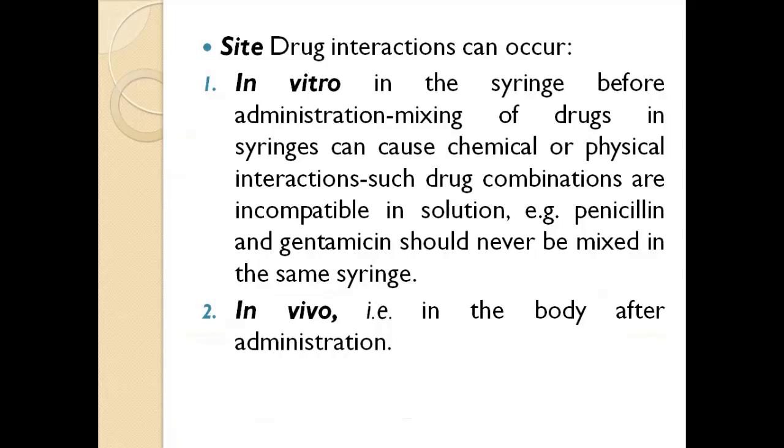Example, penicillin and gentamicin should never be mixed in the same syringe. Okay, this is very important. While giving the drugs, you should not mix two drugs in the same syringe and administer it. And in vivo, that is in the body after the administration, the reactions will take place.